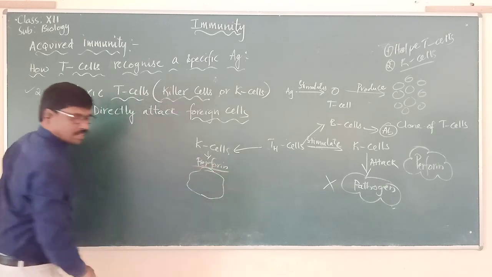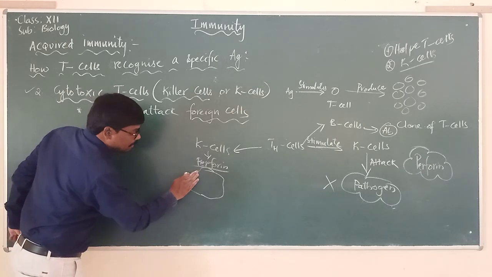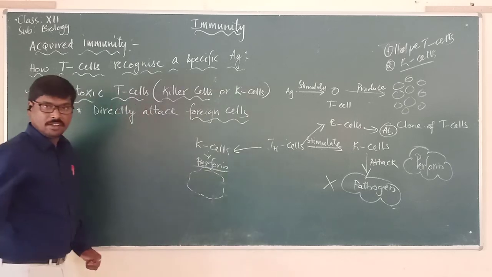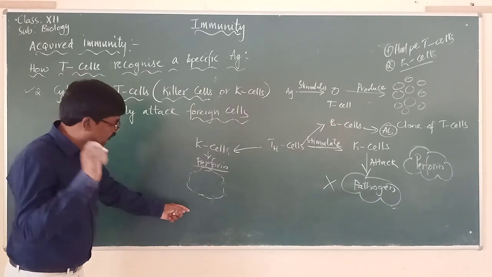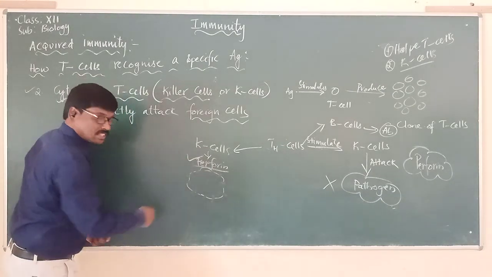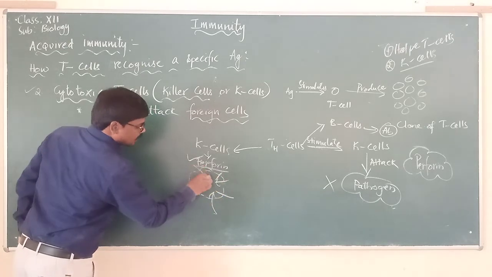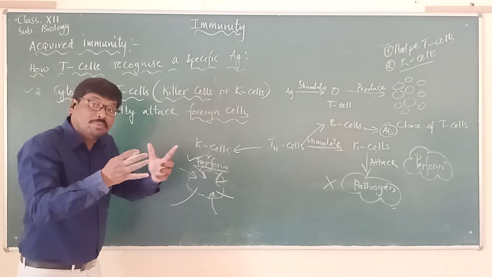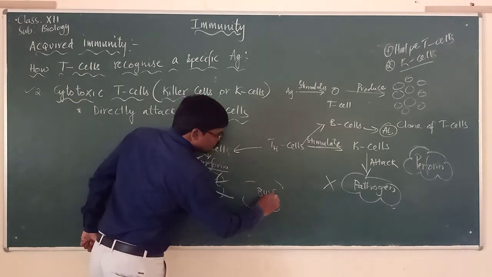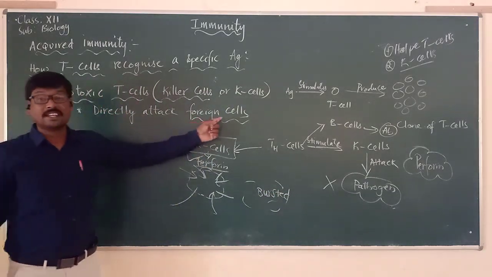This perforin creates pores in the plasma membrane, in the membrane of the pathogen. So when the membrane is damaged because of this chemical, there is a chance for the surrounding fluid to enter inside, and because of this, the cell will expand and get burst. In this way, the killer cells will directly attack the foreign cells.